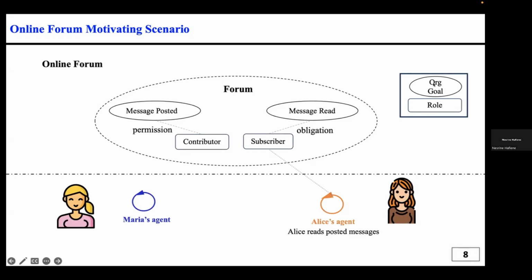So you can see here that there is no link between Maria's agent and the role. Maria will reason about using the representation, the knowledge layer, and then she will decide to adopt the contributor role to achieve the goal, which is the message posted goal.